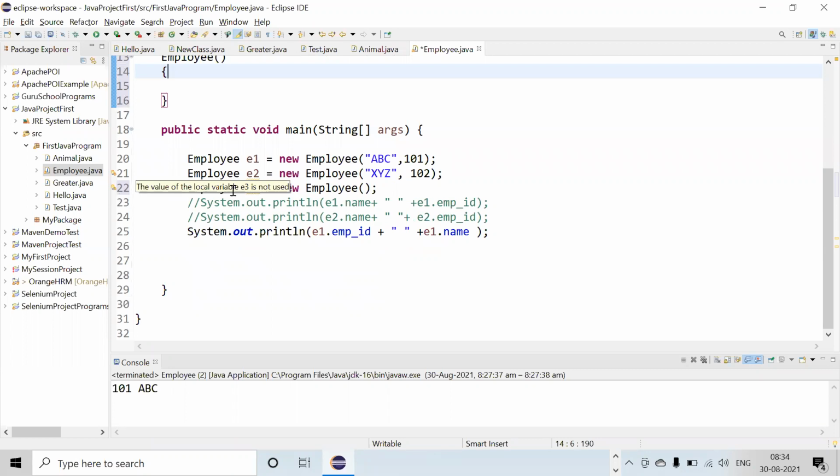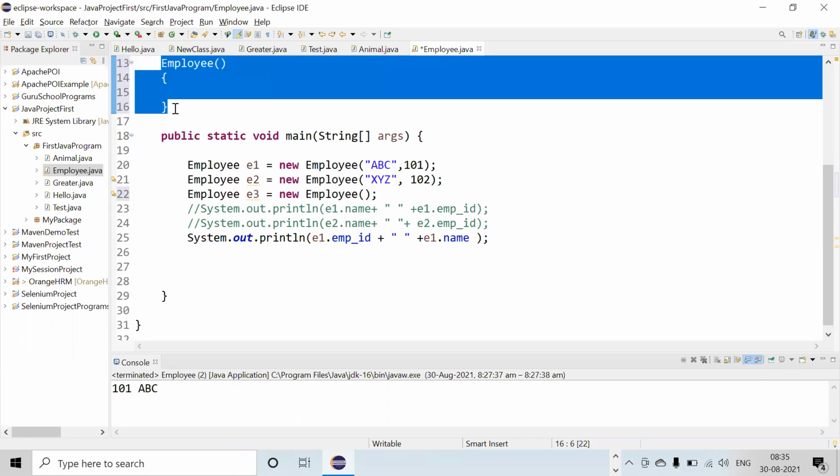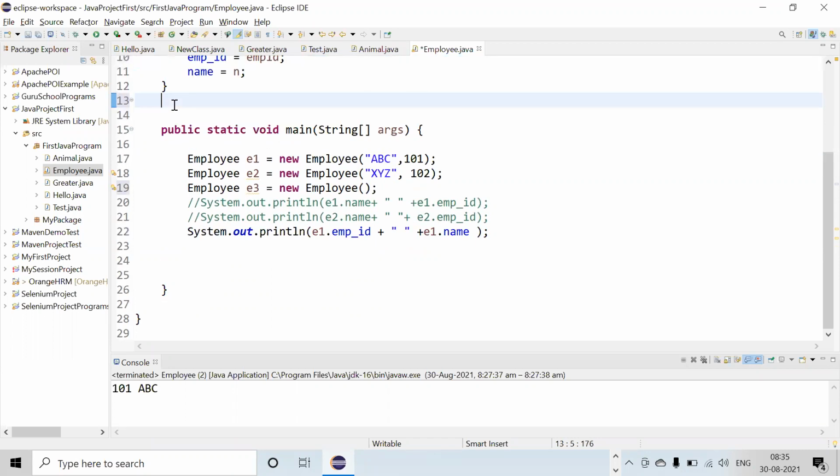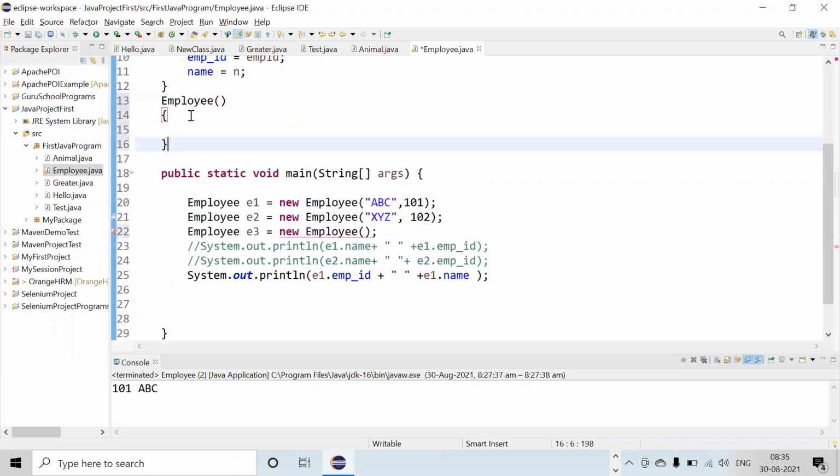The value local E3 is not used, but it will not give you any error. If you don't write it, then it will give you an error. But suppose the employee has left your job and you don't want that data to be there, then you just write a no argument constructor, so it will not give you any error.